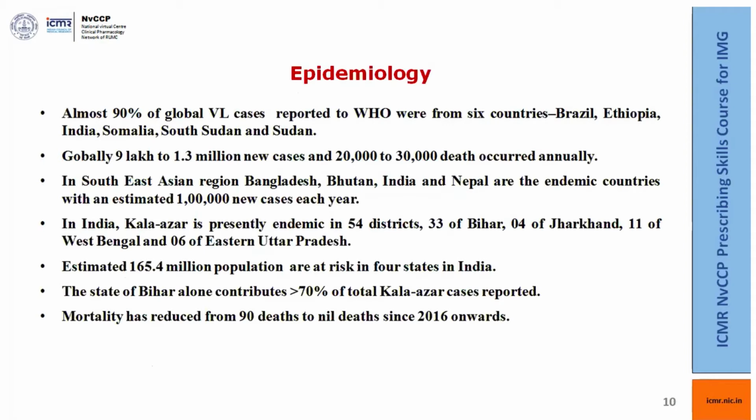Now, coming to the epidemiology of the disease, almost 90% of the global visceral leishmaniasis cases are reported from 6 countries, namely Brazil, Ethiopia, India, Somalia, South Sudan, and Sudan.